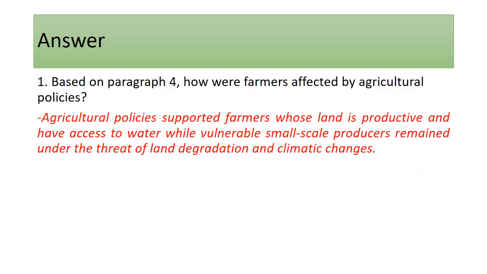So the answer: agricultural policies supported farmers whose land is productive and have access to water, while vulnerable or weak small-scale producers remained under the threat of land degradation and climate changes.